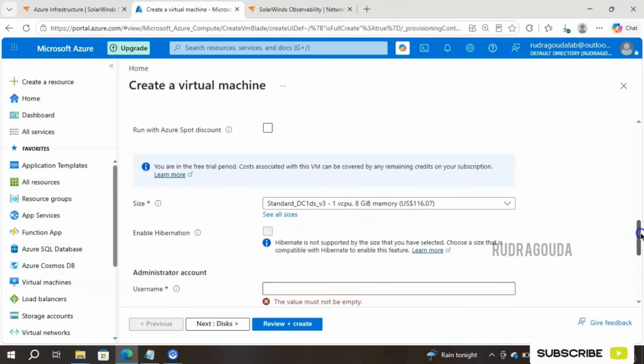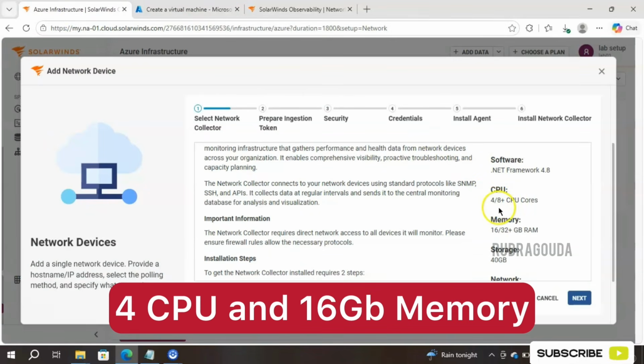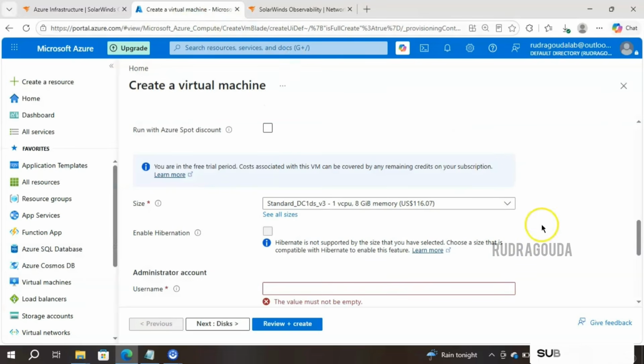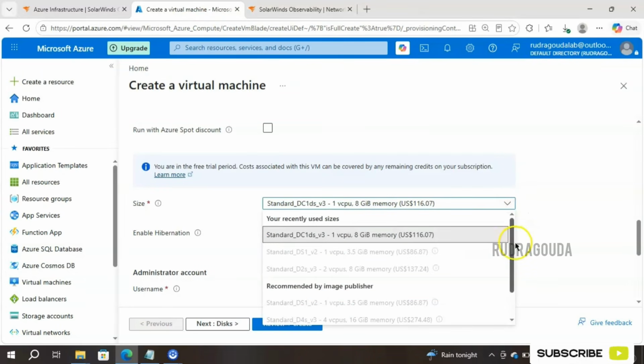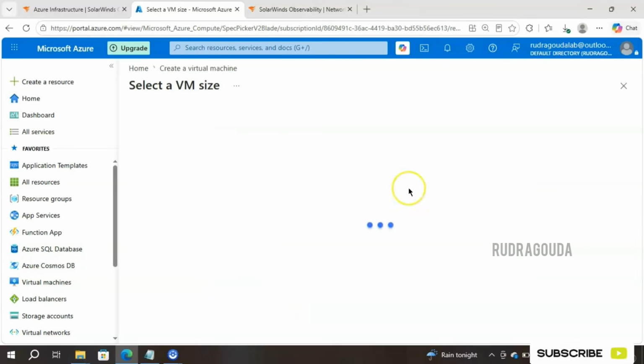Let me scroll down, and now we are in the size section. As I said, we need to provide the correct specification here, then only our network collector will work. They have mentioned we need at least 4 CPU cores and 16 GB. So let me see if there is anything like that. Click on this drop down button and see all sizes.